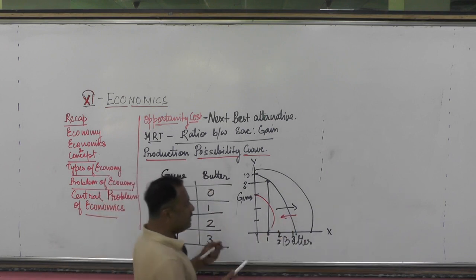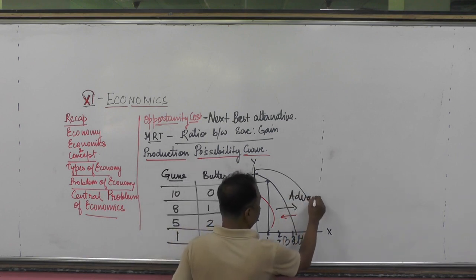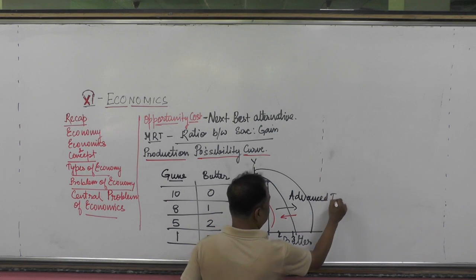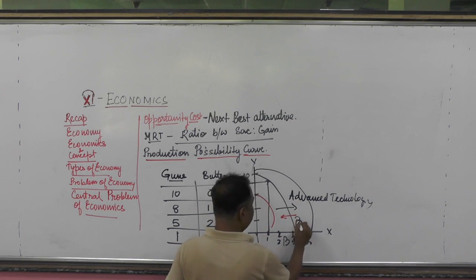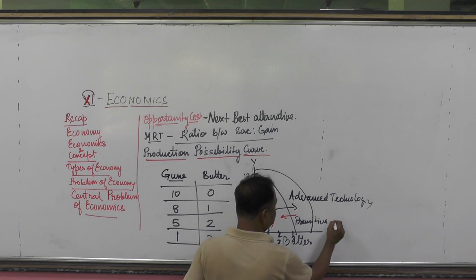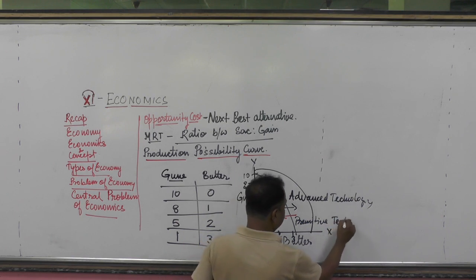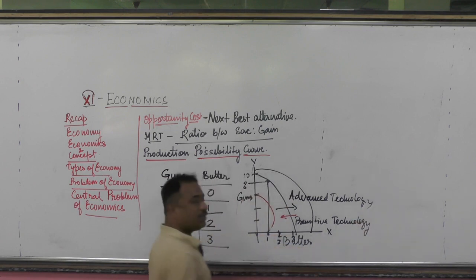This is for the advanced technology. And this is for the primitive technology, meaning the old technology. Can I make you understand?